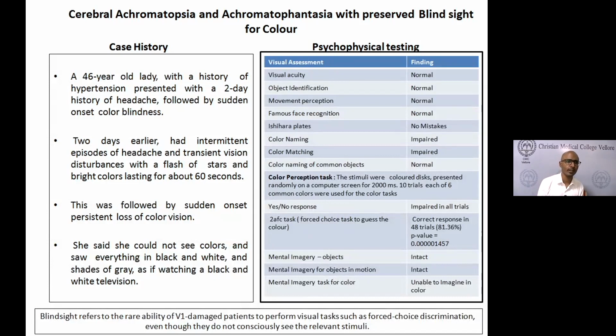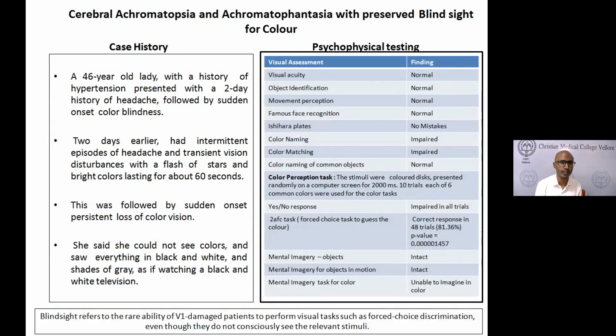She was able to walk around, negotiate, and reach out. All her activities of daily living were all right, except for the loss of color. We did imaging and found that she had bilateral occipital lobe infarcts. So we decided to do some psychophysical or behavioral testing. Her visual acuity was normal.